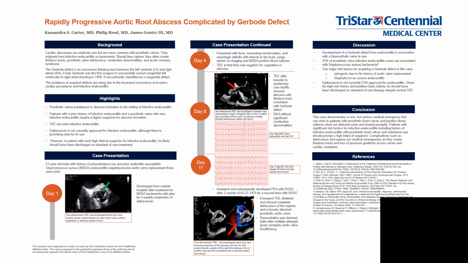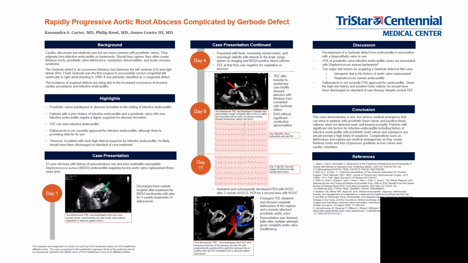Gerbode defects are rare but interesting cases to examine the anatomy and physiologic effects of creating an LVRA shunt. Most people think of the ventricular septum as separating the left ventricle from the right ventricle. However, this case highlights the fact that the septum extends beyond the tricuspid valve into the right atrium, and the wall there is a thin membrane. If this septum is broken down or not present at birth, a shunt is created between the high pressure left ventricle and the low pressure right atrium.